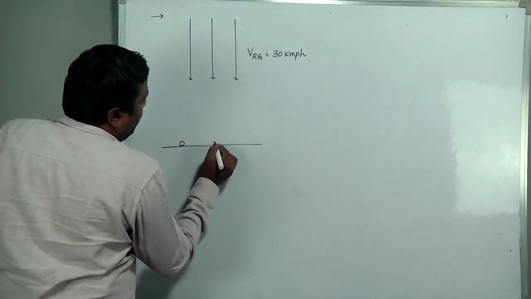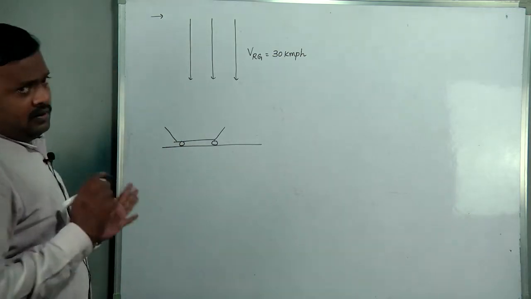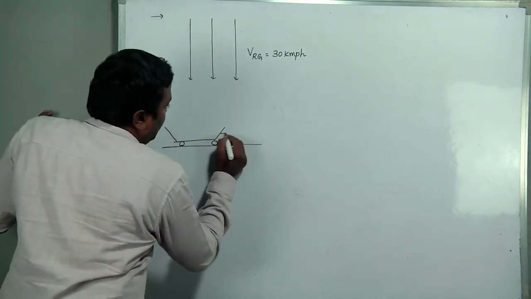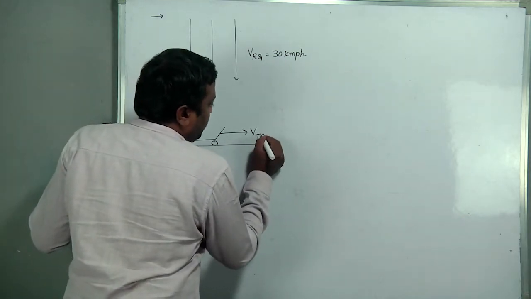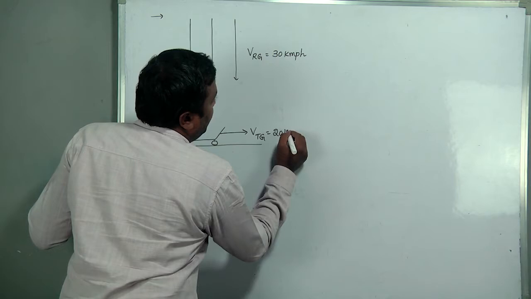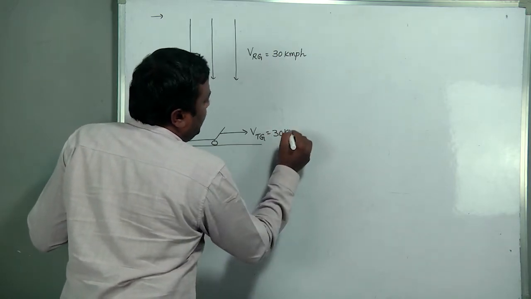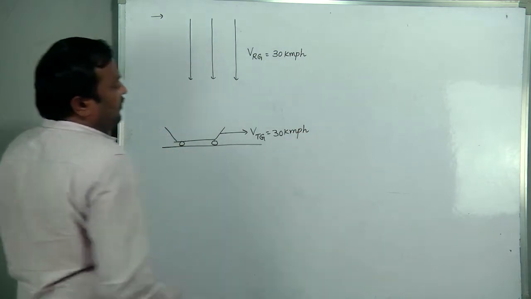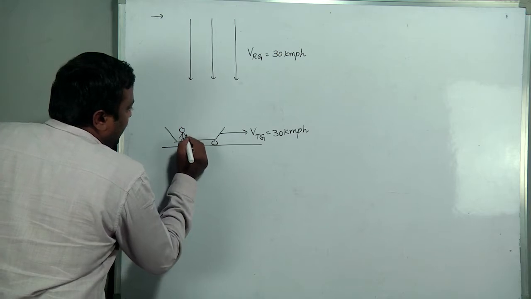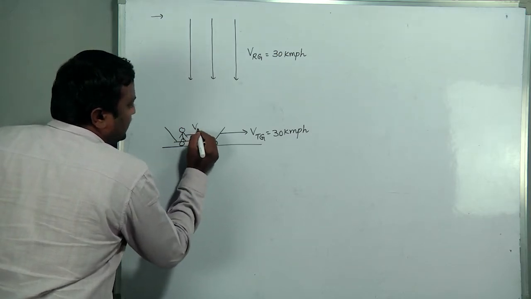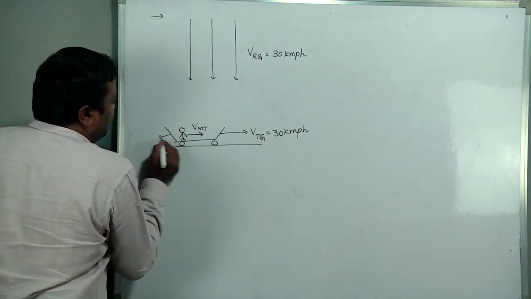In an open trolley, or an open train, it is moving with velocity of train with respect to ground some 30 kmph. Inside this trolley, a person is moving with some velocity of man with respect to train. Consider this as the train.